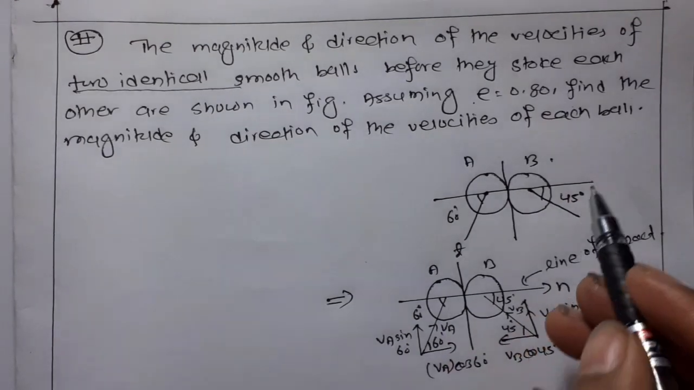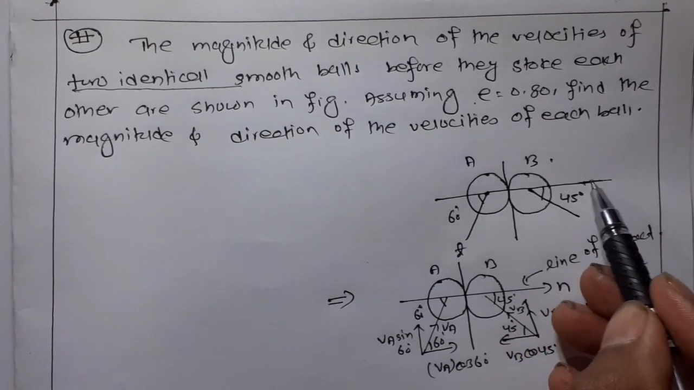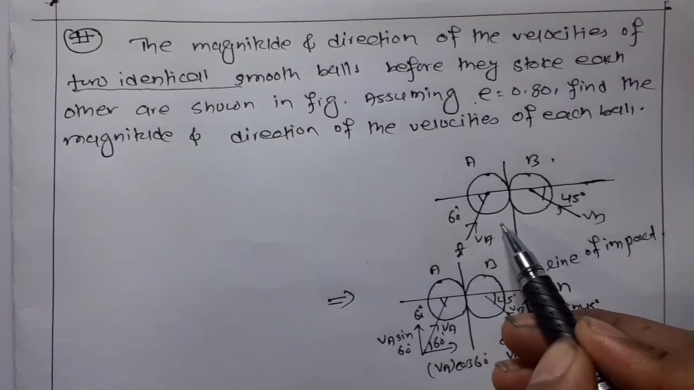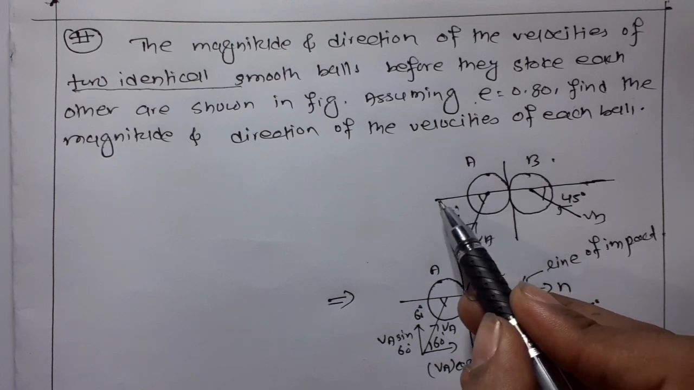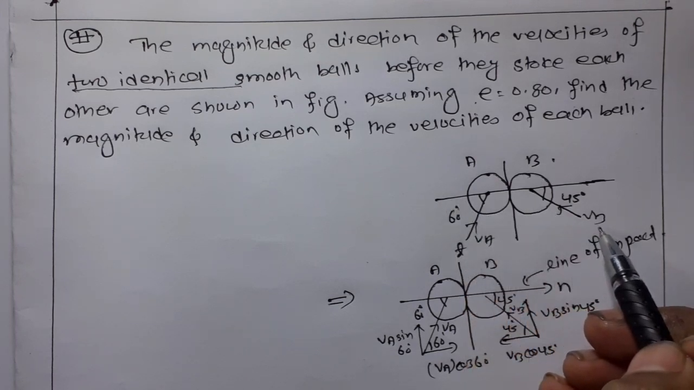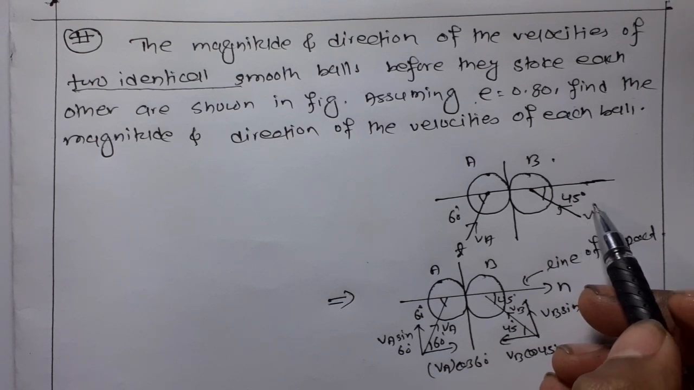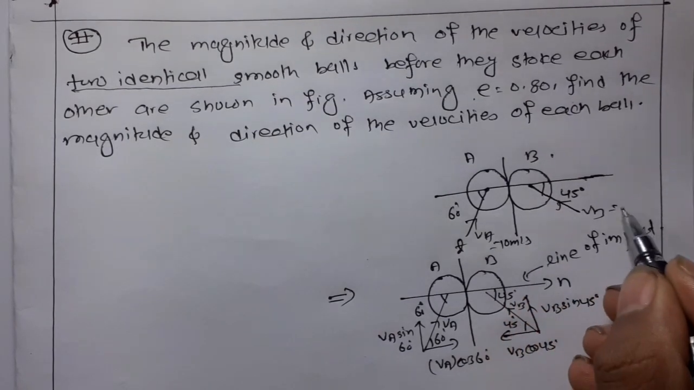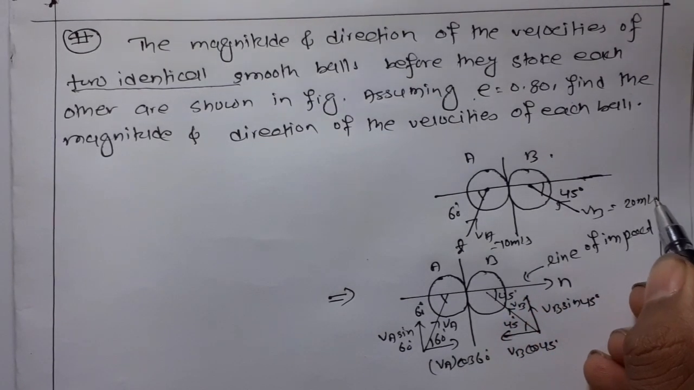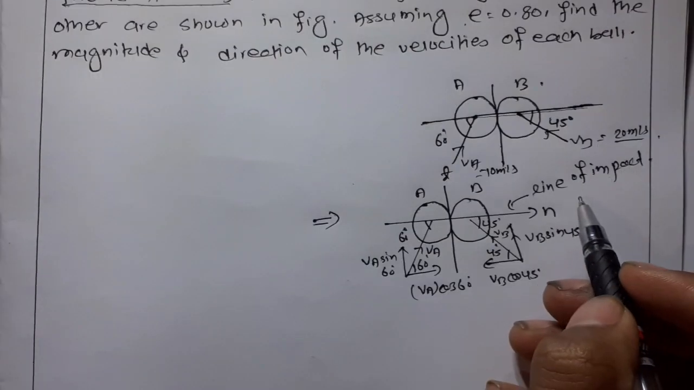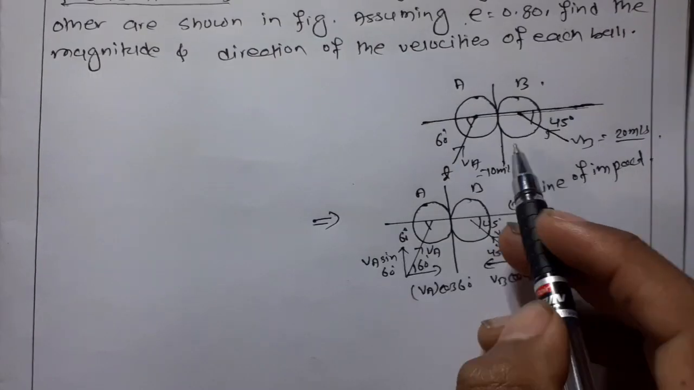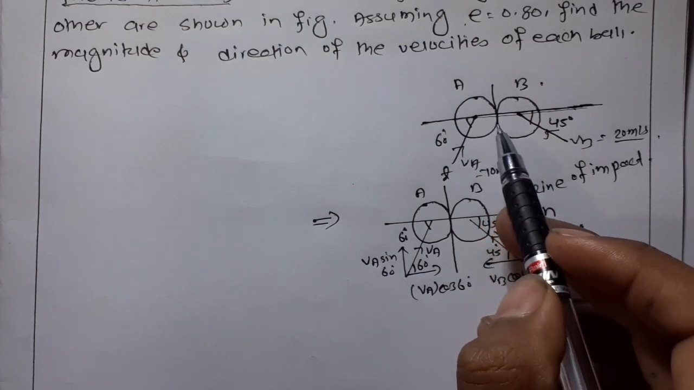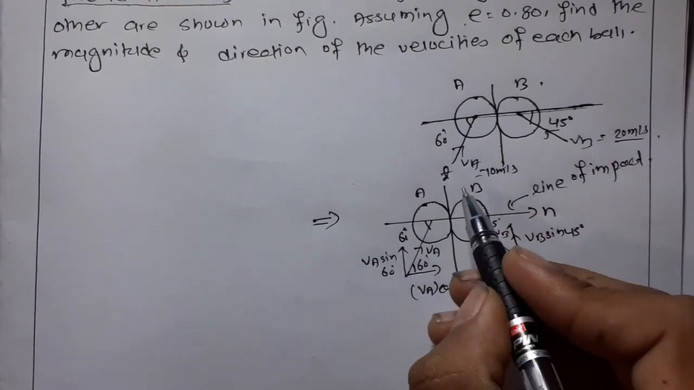Here is the figure. This is the line of impact. vA makes 60 degrees with the line of impact and vB makes 45 degrees with the line of impact, and vA is 10 meters per second and vB is 20 meters per second. The line of impact is the normal component, and the vertical line that passes through the point of contact between ball A and ball B is the tangent component, that is T.